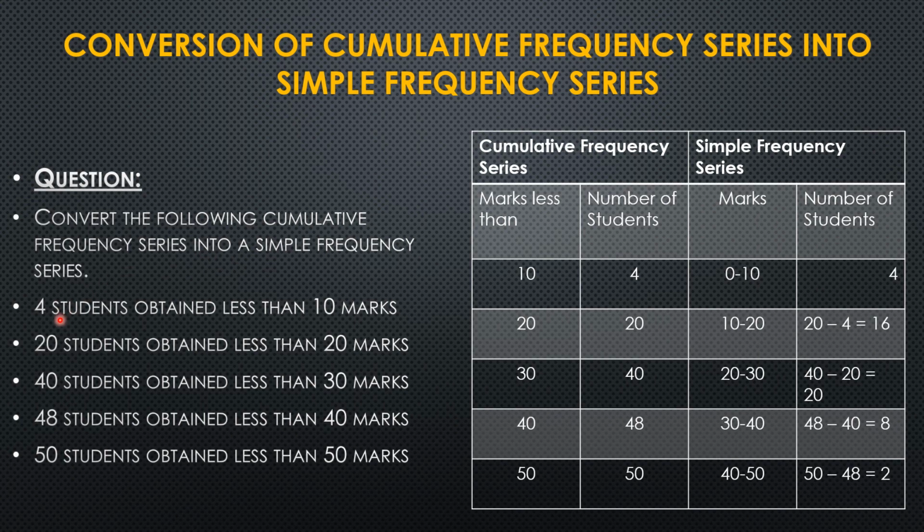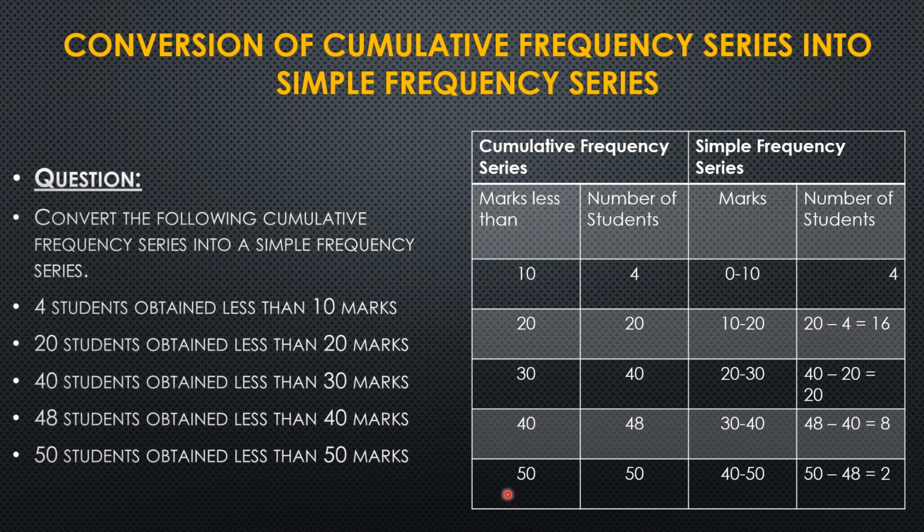The question is that 4 students obtain less than 10 marks, 20 students obtain less than 20 marks, 40 students obtain less than 30 marks, 48 students obtained less than 40 marks, and 50 students obtained less than 50 marks. Now what we need to do is make a table. In the table, first we will write marks less than 10, 20, 30, 40, 50.